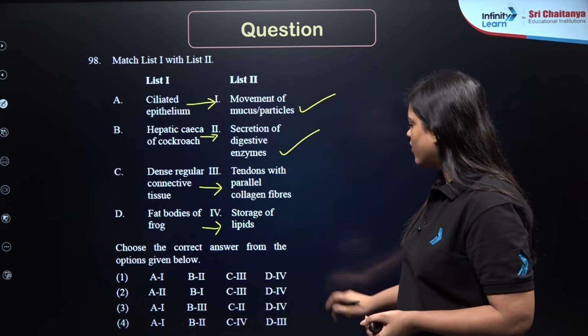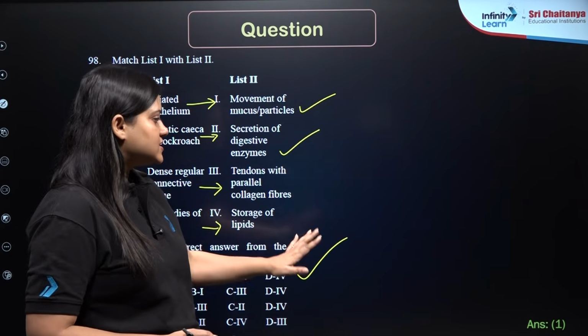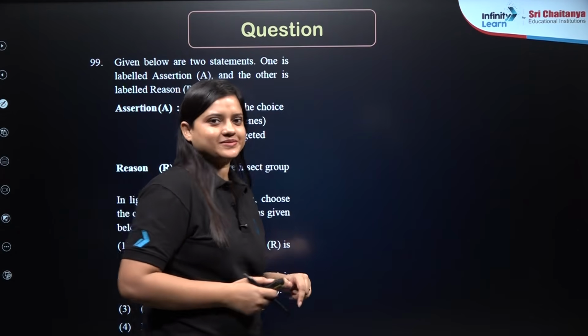So 1, 2, 3, 4. We got our answer. Correct answer should be 1, right? So correct answer is 1. Let's move on to the next question.